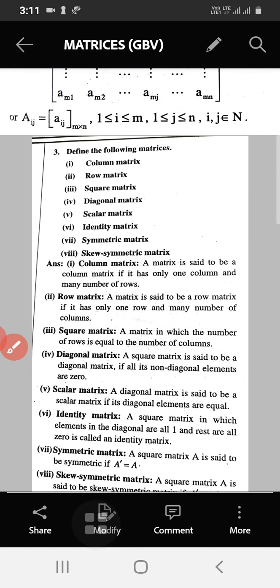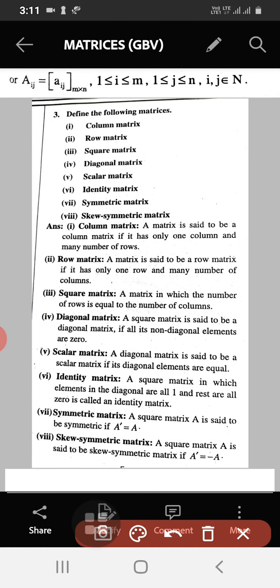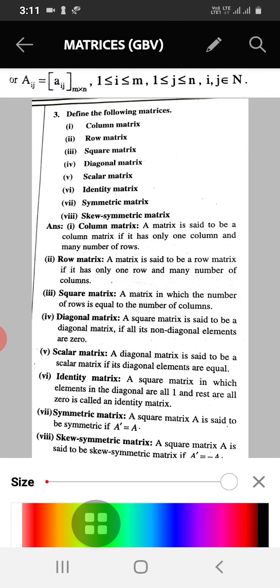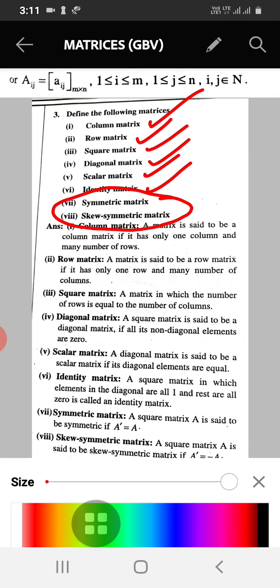Then define the following matrices. See here. These are all definitions carrying 1 mark. Column matrix, row matrix, square matrix, diagonal matrix, scalar matrix, identity matrix, and symmetric and skew symmetric matrix. So these 2 are also included here. So you write down these definitions. We shall discuss them in detail in the next class.